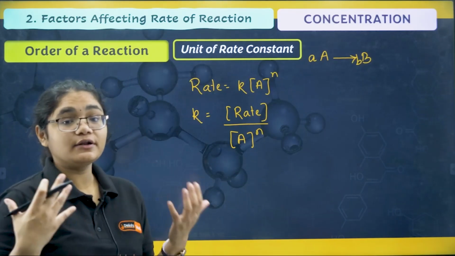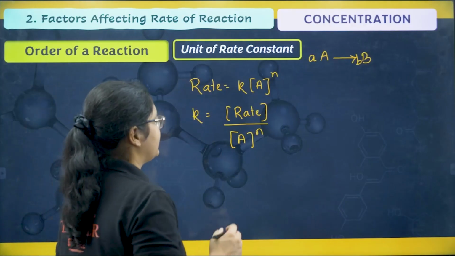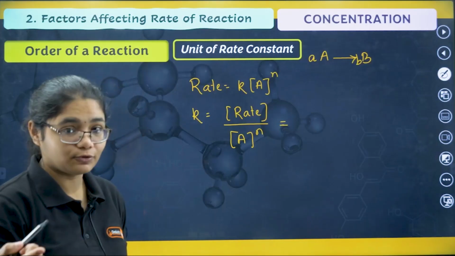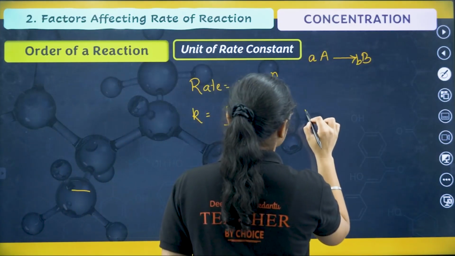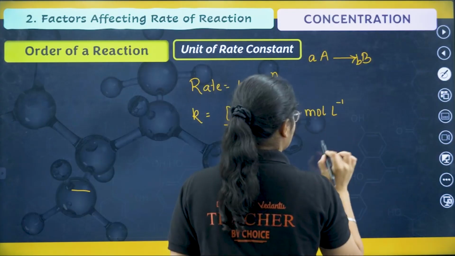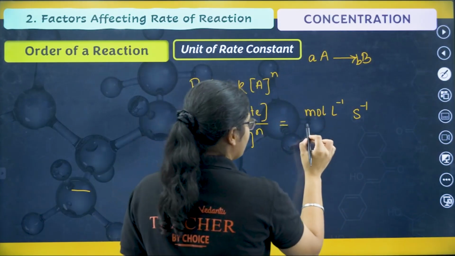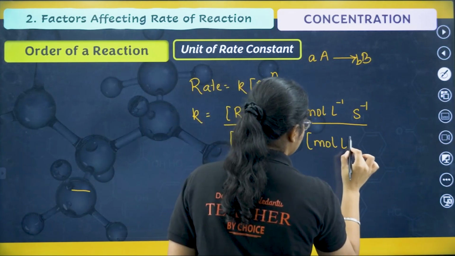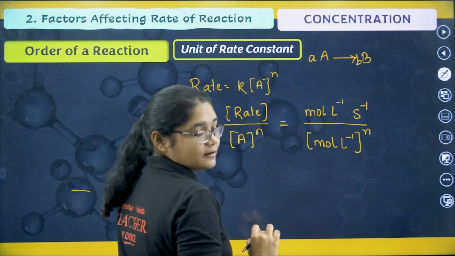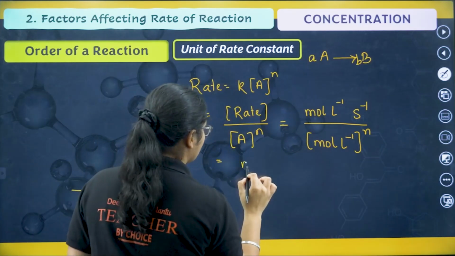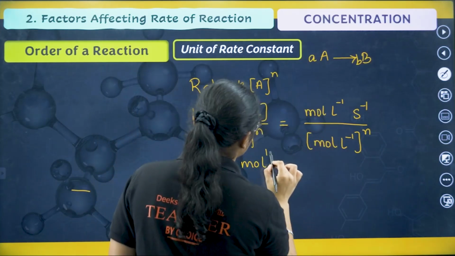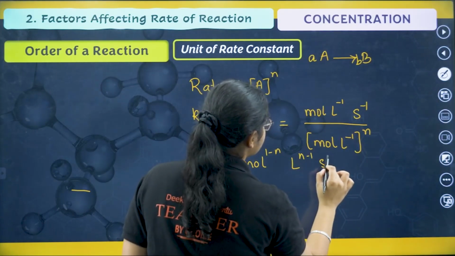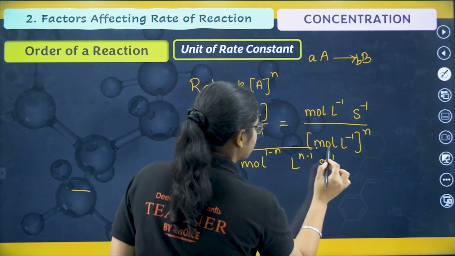Now, what is the unit of rate? Rate is concentration by time, right? Concentration is given in terms of molarity. So I can write rate as concentration, that is mol L^-1, divided by time. That is the unit of rate. And here you again have concentration, mol L^-1, to the power of n. So if I equate this, what will I get? Moles to the power of 1 minus n, liters to the power of n minus 1, second inverse. Okay, so this is the unit of k.